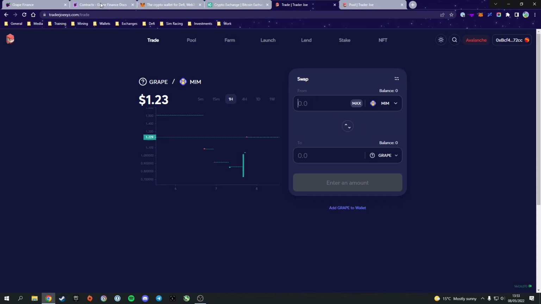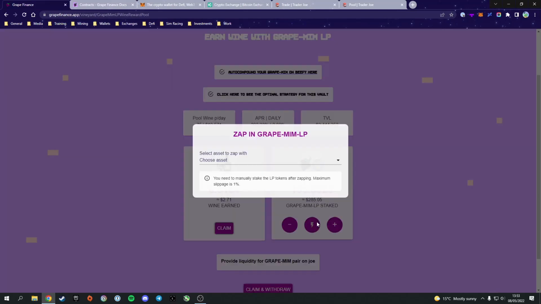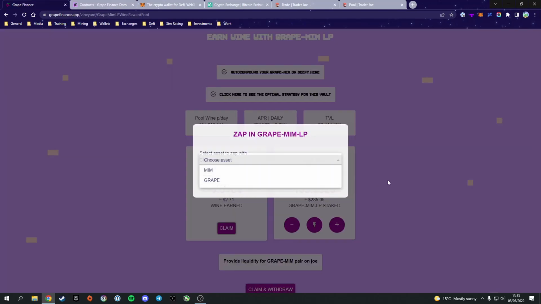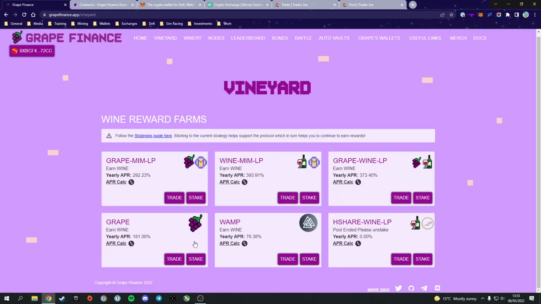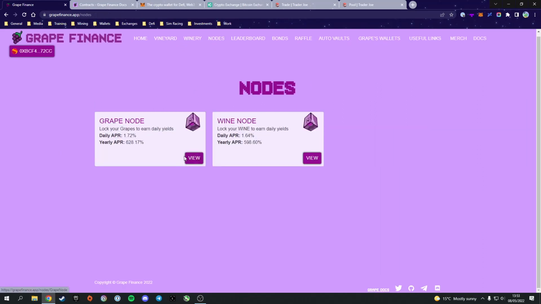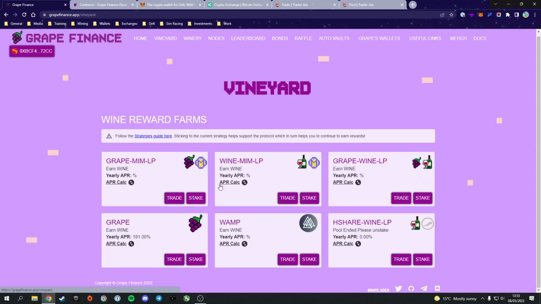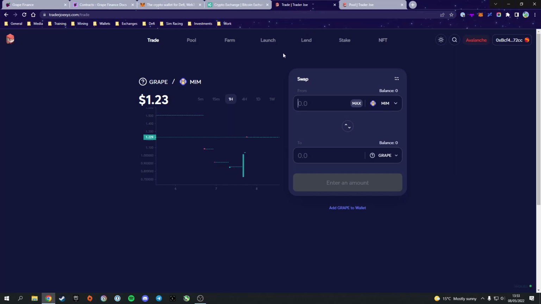If you're going to zap, it doesn't matter if you've got 100% Mim or 100% Grape, because both assets are supported over on the zapping feature. Subsequently, if you just want a single-sided stake of Grape, or you just want to buy a Grape or wine node, you just need 100% of that token. But for any of the pools, if you are planning on providing liquidity, you've got to provide 50-50 of each token.